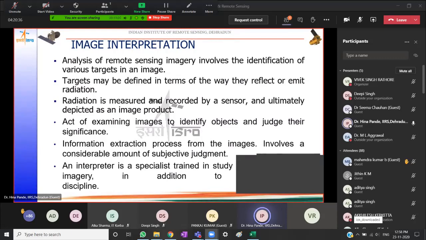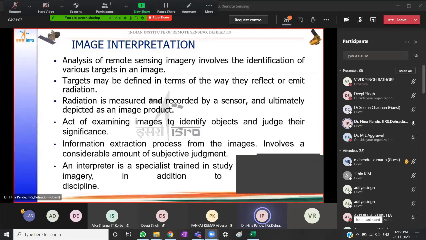Then radiation is measured and recorded by the sensor, and ultimately this is depicted as an image product. So this act of examining the images to identify objects and to judge their significance is termed image interpretation or information extraction, as we may call it.